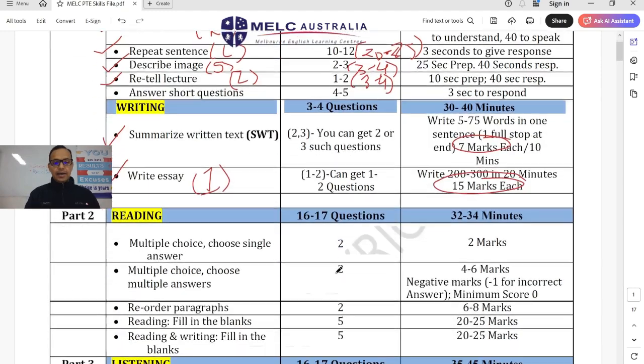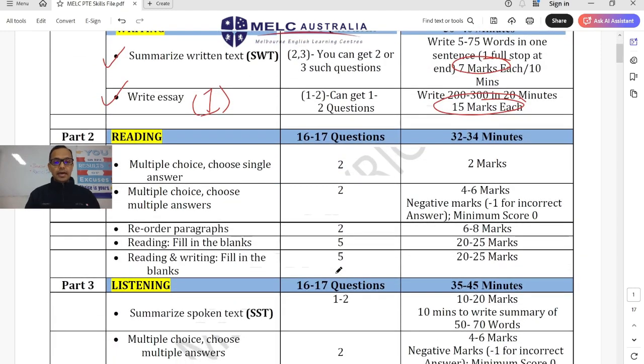Moving forward to the reading part, as you know, reading has 3 question types: multiple choice, reorders and blanks. Now single answer and multiple answer are okay, but the most important question types are reading fill in the blanks and reading and writing fill in the blanks, because they make up to 50 marks from the test.